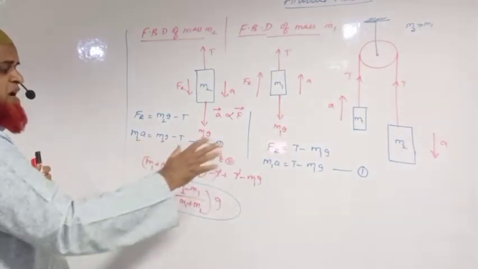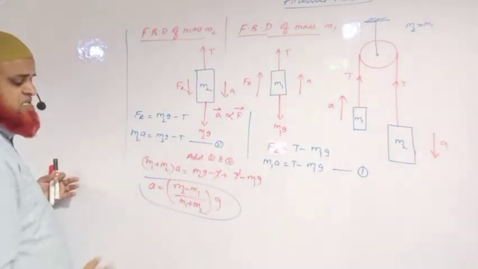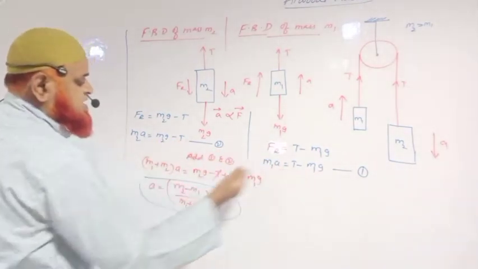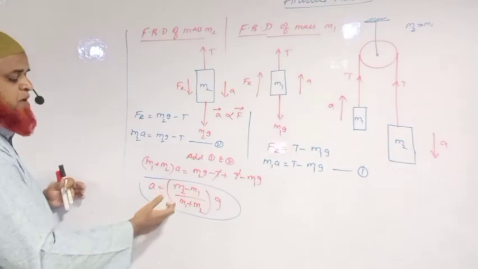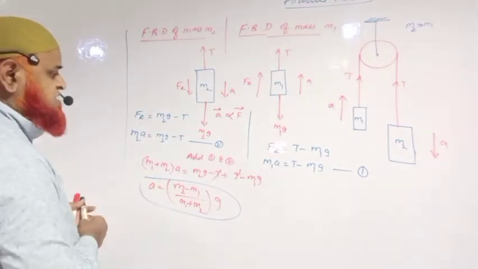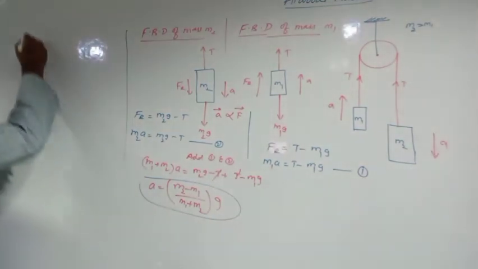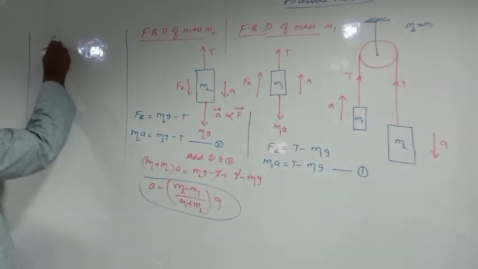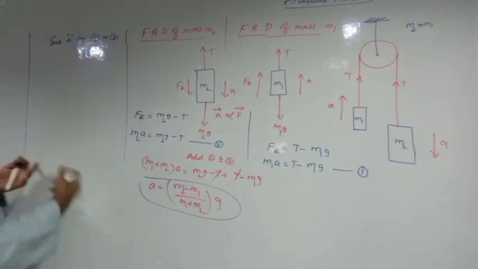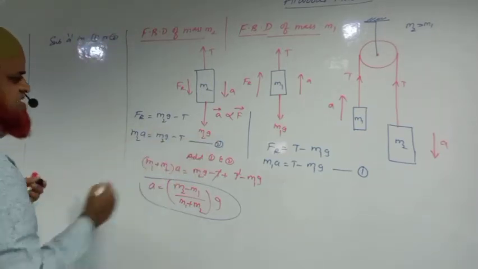If you take these two equations and add them, tension is getting cancelled here. So how much acceleration are you getting? If you add the right hand side, tensions are cancelled. So a is equal to (m2 minus m1) by (m1 plus m2) into g. This is going to be the acceleration. Then what you have to do? You just substitute a in 1 or 2. You can substitute wherever you want; the same answer it is going to give.